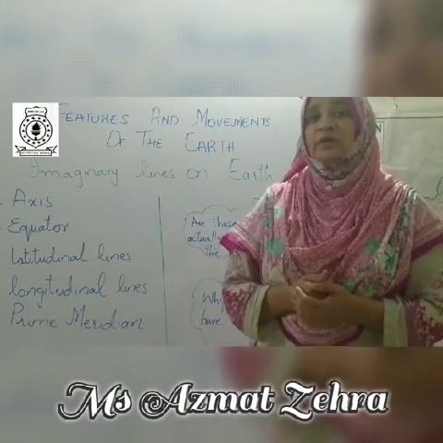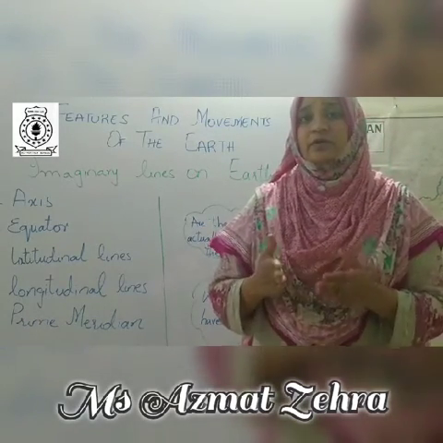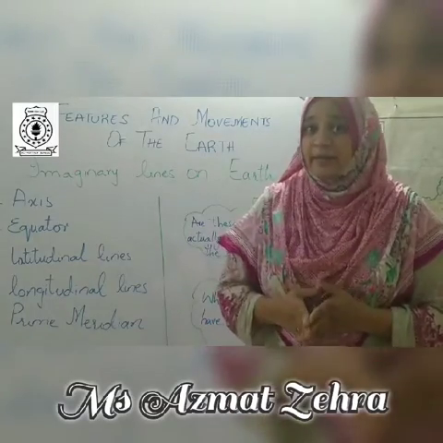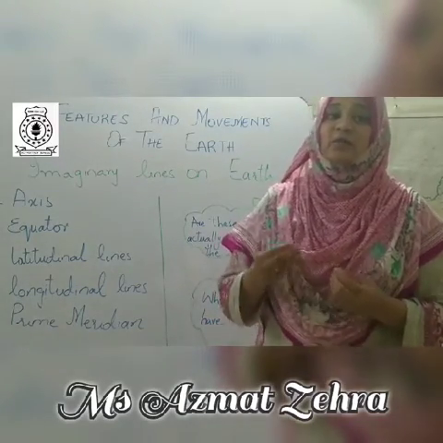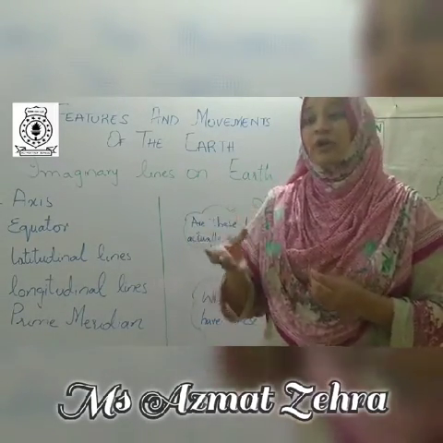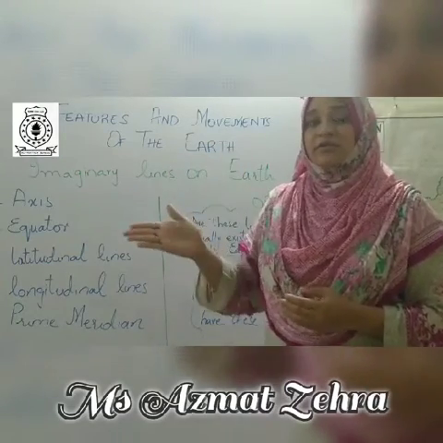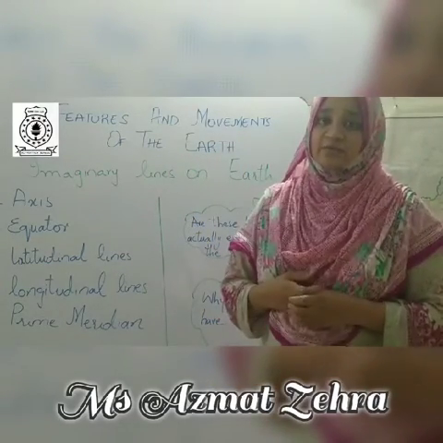The center line of the longitudinal lines is known as the prime meridian, and prime meridian is the line which divides the earth into two more halves, eastern hemisphere and the western hemisphere.